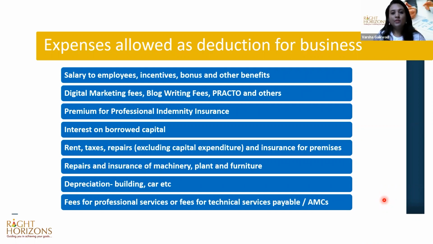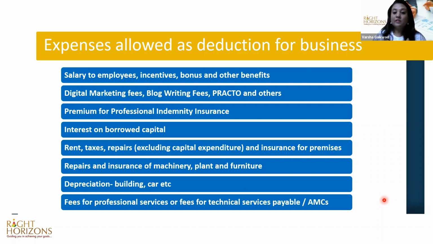Here you get two methods of depreciation. One is the straight line method and one is the written down value method. So you need to work with your tax expert to see which one suits best for the type of assets that you're considering. And there will be a certain allowable percentage of depreciation every year. So you can claim that as an expense.